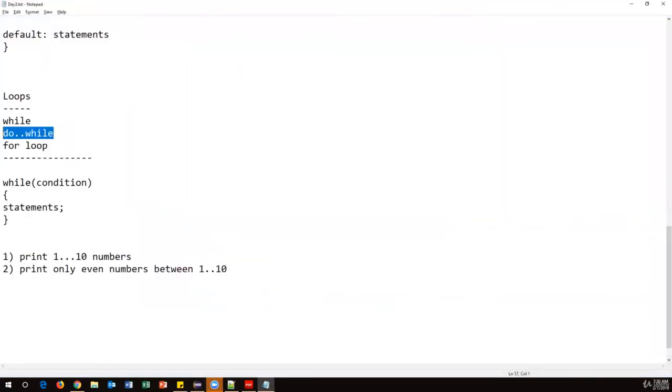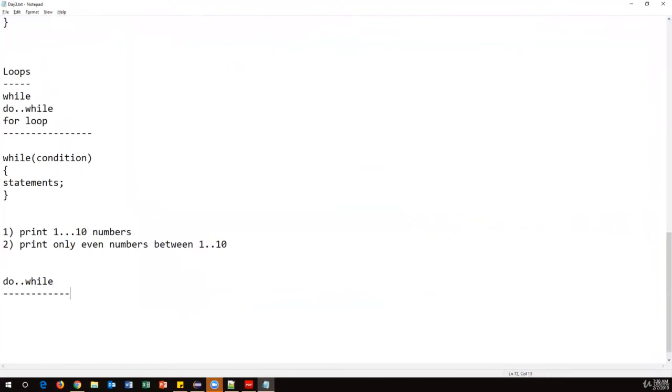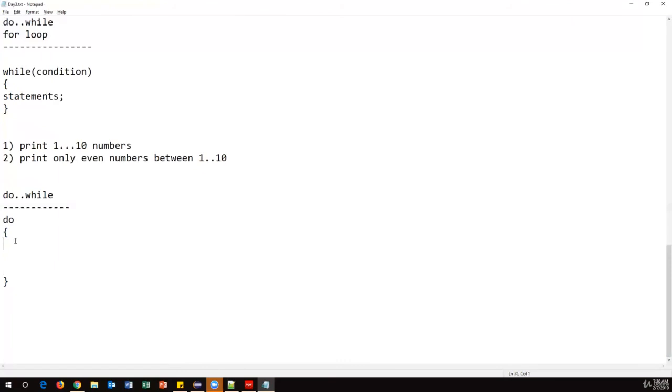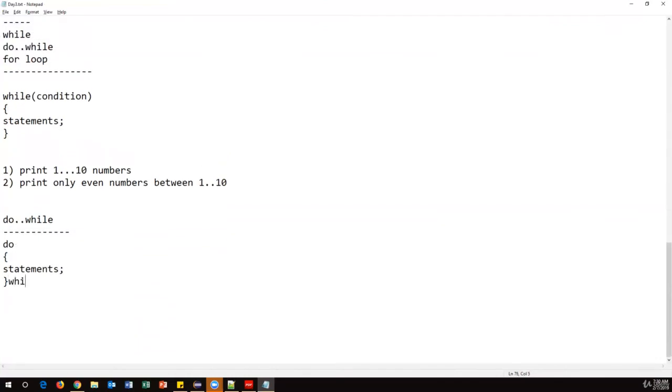The next one we have is the do while loop. So when do we use this do while loop? The syntax of do while is: first it starts with the do, then these brackets, and here we need to put the statements. And after the do block, we need to put the condition, while condition. And here also we need initialization, incrementation, condition.